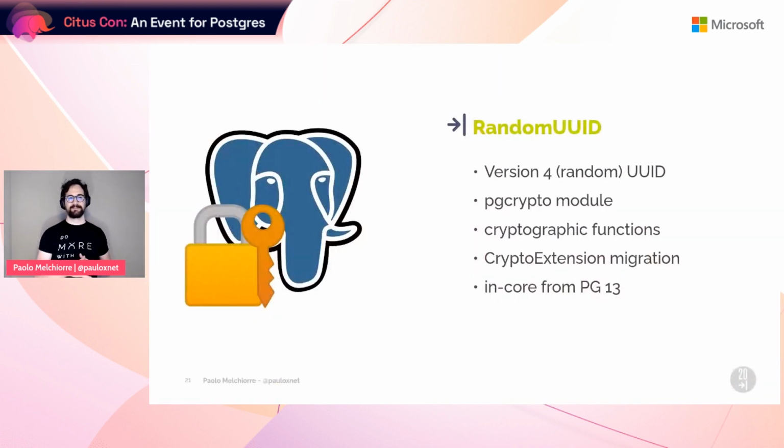The database function I'm talking about is RandomUUID. The RandomUUID database function returns a version 4 random UUID. It's contained in the pgcrypto module of Postgres that provides cryptographic functions for Postgres. It can be activated using the CryptoExtension migration operation defined in the Django Postgres module. From Postgres 13, this function is included in the core of Postgres.